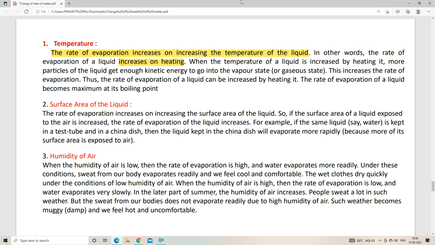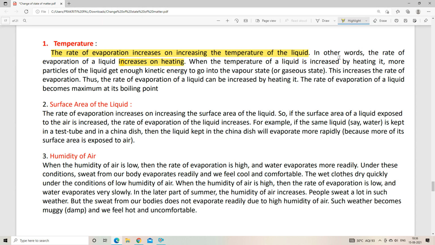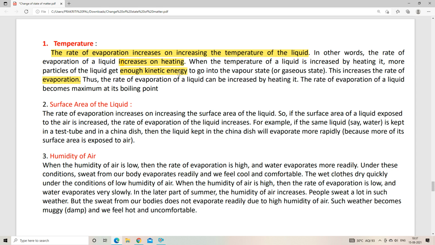When the temperature of a liquid is increased by heating it, more particles of the liquid get enough kinetic energy. That word is important. Enough kinetic energy to go into the vapor state. This increases the rate of evaporation. And how this enough kinetic energy helps us to make faster evaporation, I have discussed.